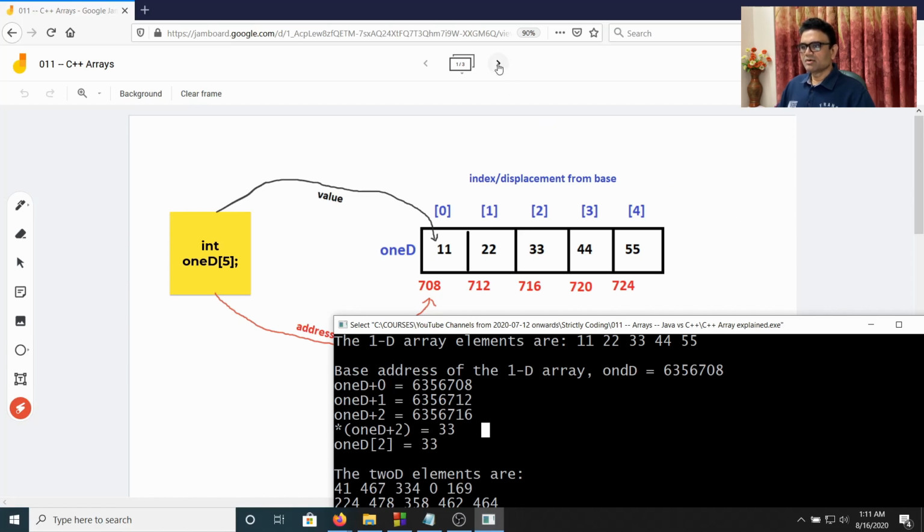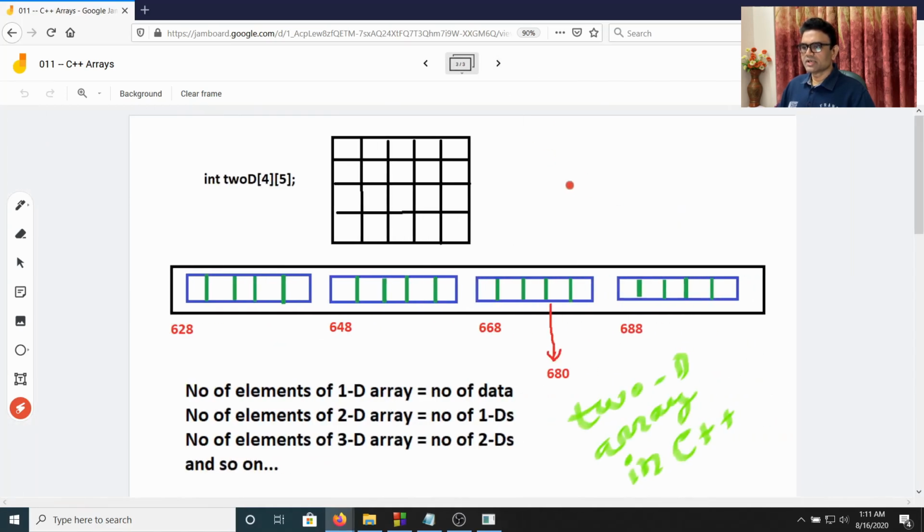Okay, now let's talk about the multi-dimensional array. Now let's say we have a two-dimensional array 2D having 4 rows and 5 columns. So if I ask you how many elements are there in the two-dimensional array 2D, anybody can say that there are 20 elements. But beware, I'm not asking how many integers. Okay, so if I ask you how many integers, then 20 is the right answer. But if I ask you how many elements, then we need to think about it.